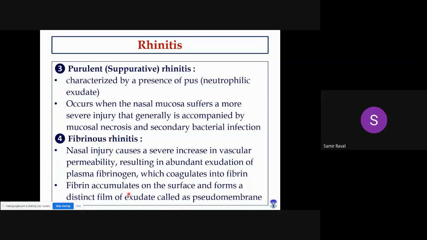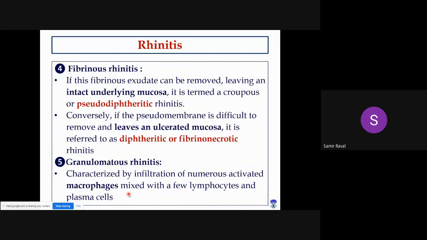Okay, so this fibrin accumulates on the surface and forms a typical membrane, and many a time it is also known as pseudomembrane. It is known as pseudomembrane because this entire fibrin gets deposited over the surface of epithelium, and in that case we will use the word pseudomembrane. Okay, so depending upon how this pseudomembrane adheres to the mucosa, we will use the word either pseudodiphtheric rhinitis or diphtheric rhinitis. Okay, so in case of pseudodiphtheric rhinitis, what happens?